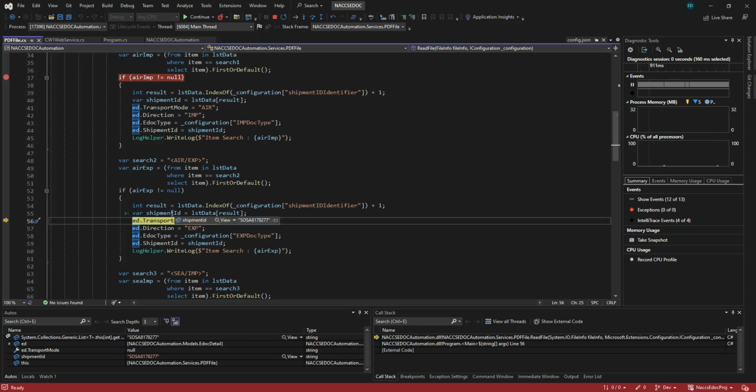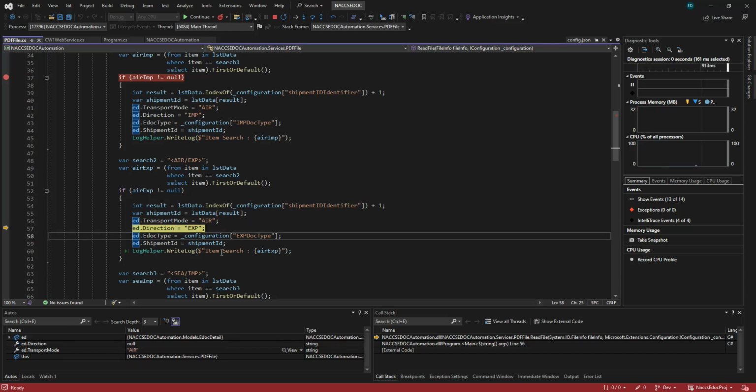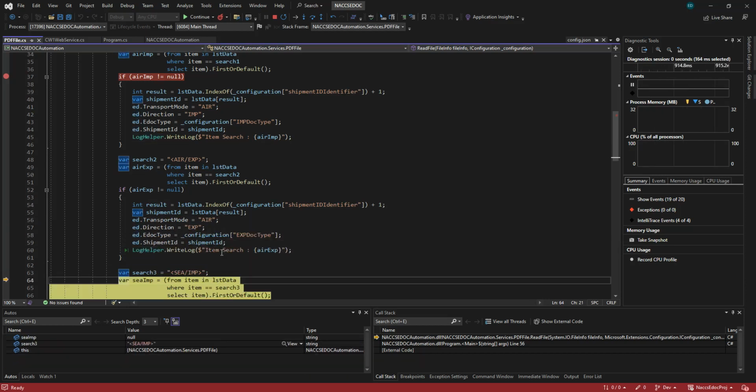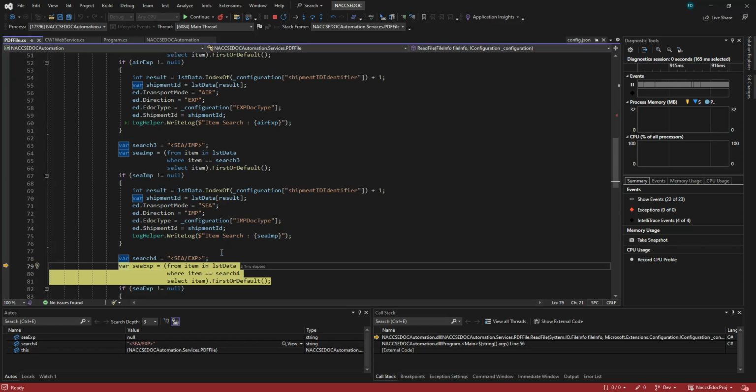So this will be the shipment ID. And then we save it to our EDOC details mapping or entity, and that's what we will return. So that's how we set or get the PDF file's shipment ID. All right, after that, we are not looping its lines.